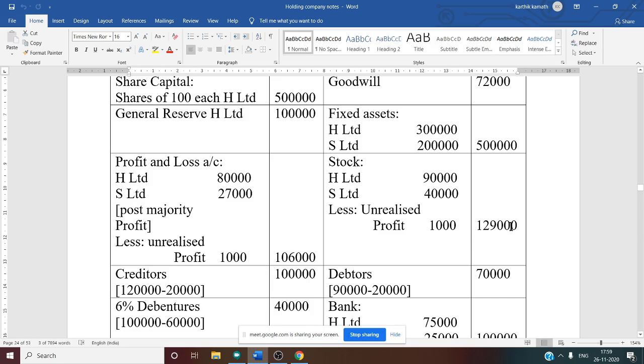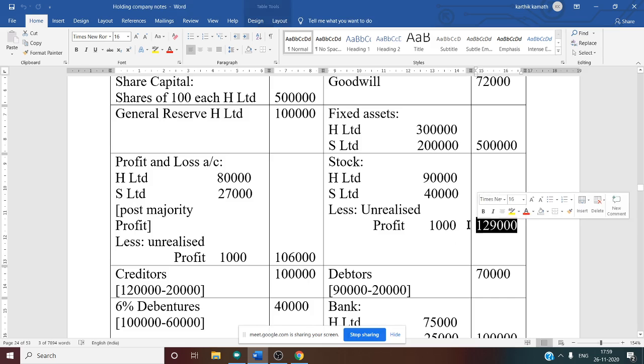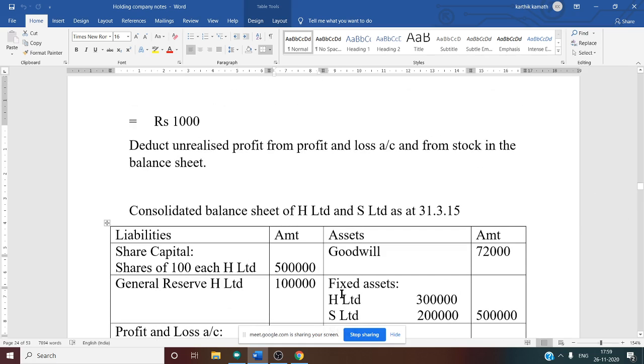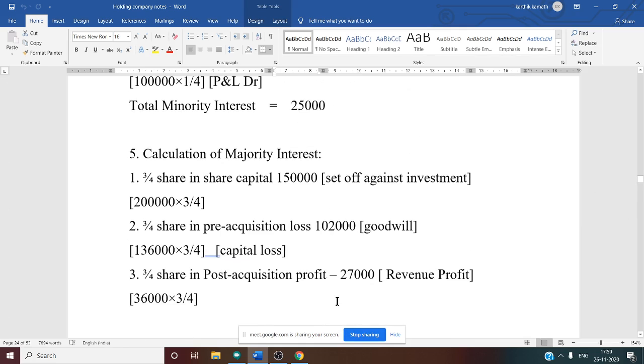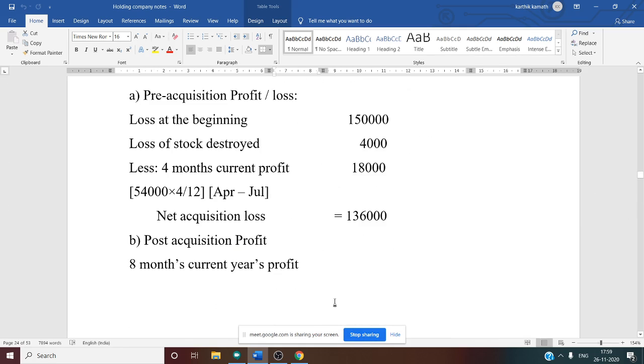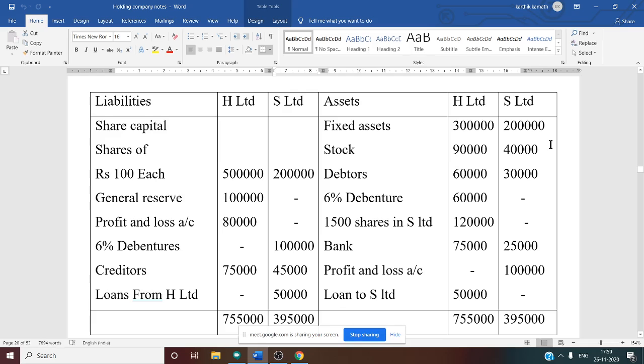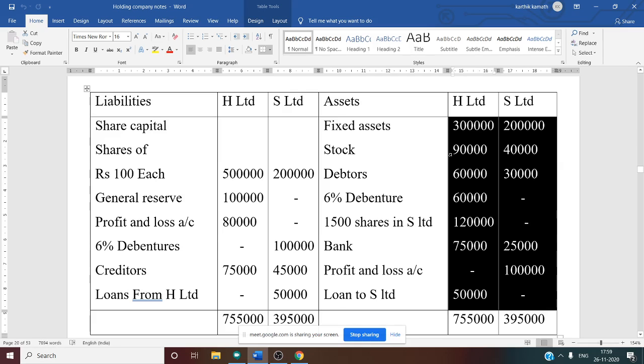So you will get 1,29,000, that is 1,30,000 minus 1,000 as the stock amount. After that there is a debtor. For this, again we have to see the question. Very quickly, we have to see the question. See this, we are writing combined amount 90 plus 40 stock, that is 1 lakh 30 minus 1,000 unrealized profit.